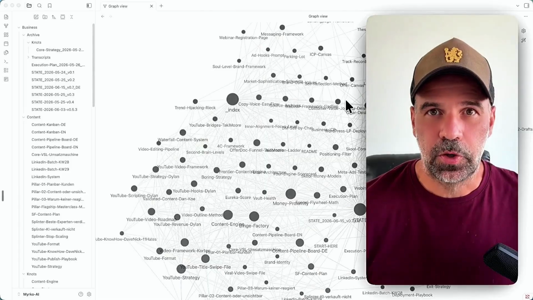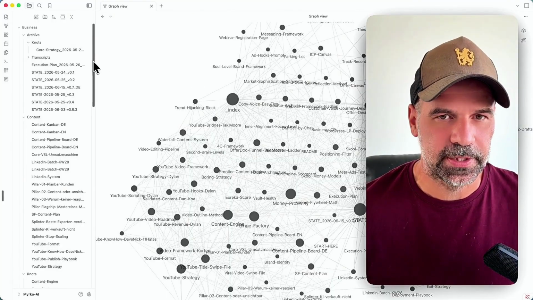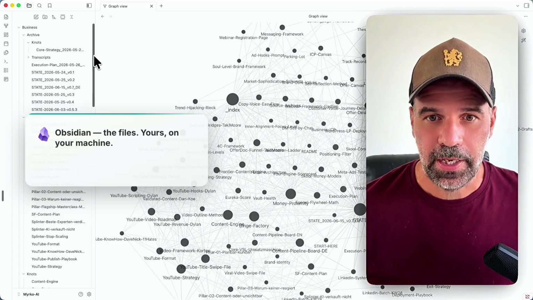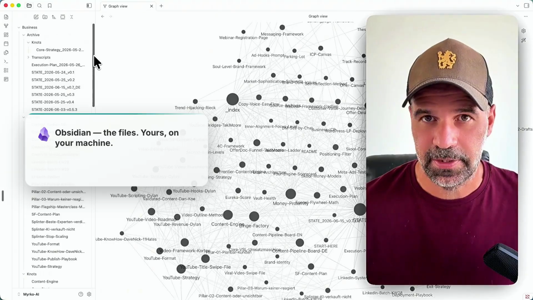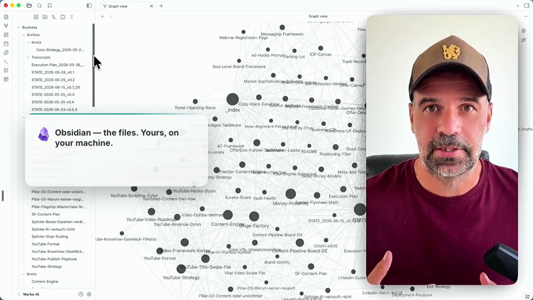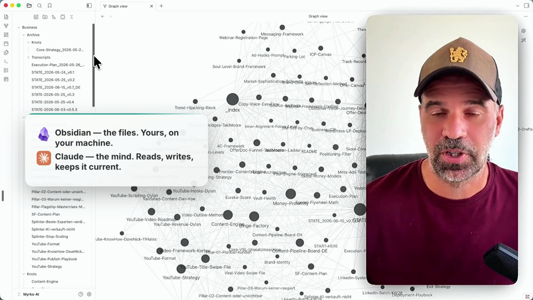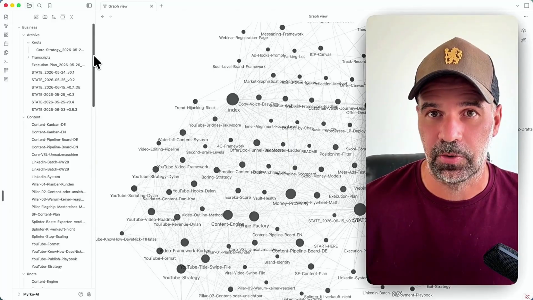All right, so here's the plan. I show you mine running now, and then I show you a way how you can start building your own second brain and make Claude your co-founder and accelerate from there. So if we go from the fancy looking graph to what is really behind the scenes, then let's look into the files. And by the way, the app I'm using here is called Obsidian. This is a free app. You can download it right away and use it, and it's basically just a representation of files. So there's nothing fancy, at least I'm not using anything fancy with it. It just reads the markdown files that Claude is using, and the magic really appears from Claude constantly using and updating these files, putting in knowledge and picking up the knowledge that is in there, especially the state.